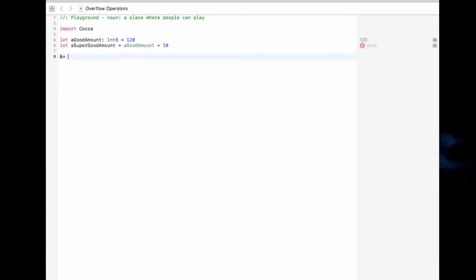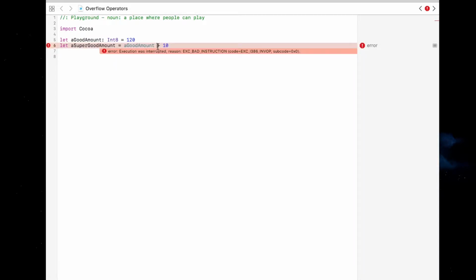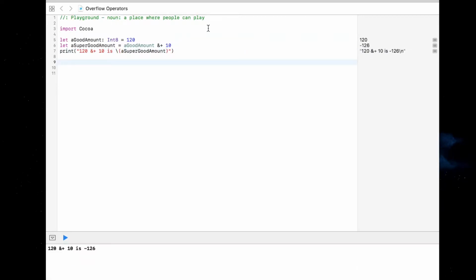So the overflow addition operator looks something like this. Let's try this out. Just throw a little ampersand sign in right there, and let's print it out. What do you think it'll be now that you know the truth of the good Lord? That was weird. I'm sorry about that. But not entirely sorry, because I'm probably going to keep it in here. Anyway, what the heck is that?